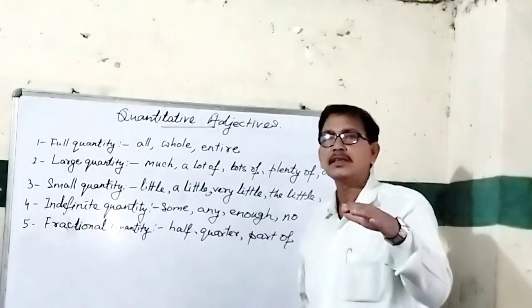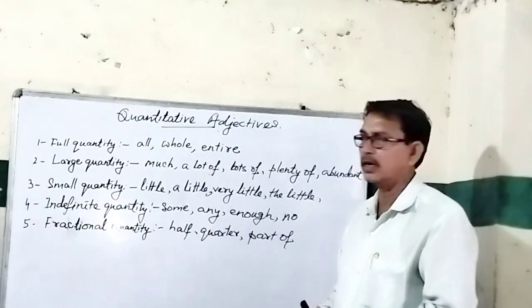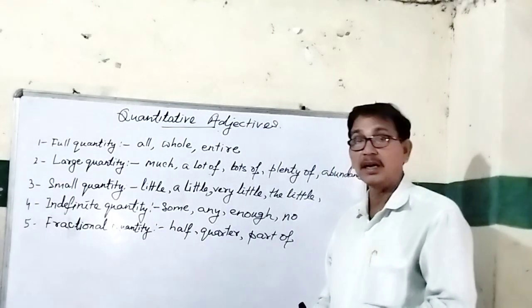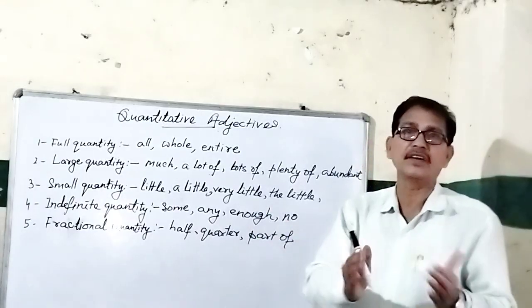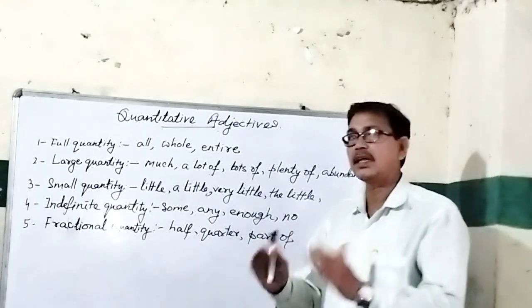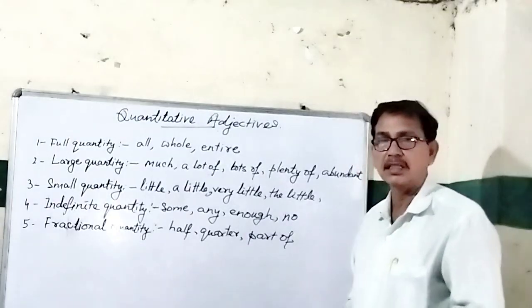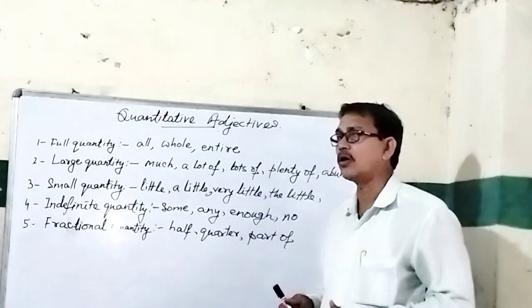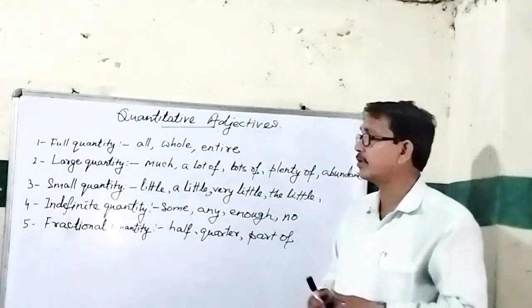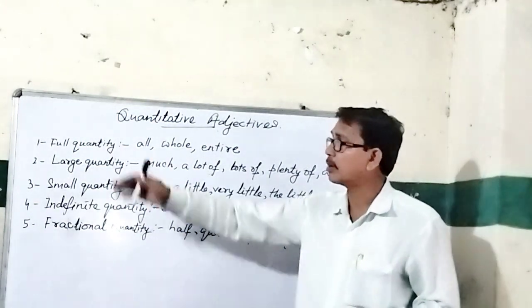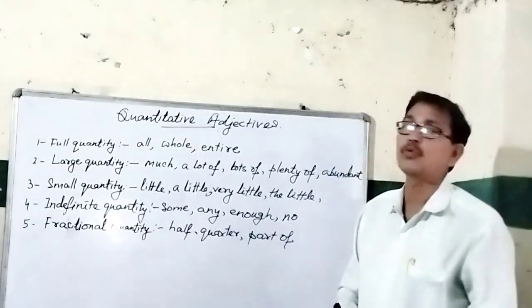Of course, there is a little difference between quantity and number also. Sometimes students confuse them with indefinite number, but definite and indefinite number we will discuss in the next videos. Here we are talking about quantitative adjectives. So look at how we are going to describe it. For example, the first one is full quantity.